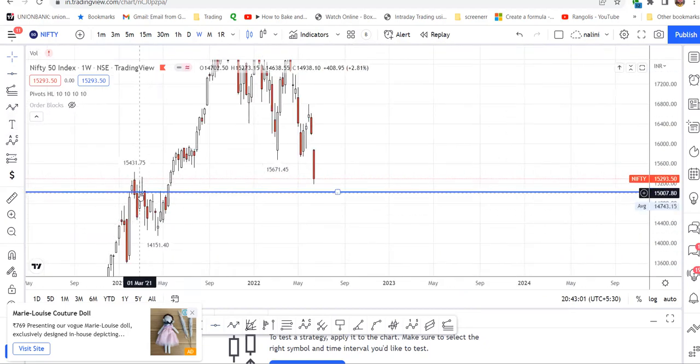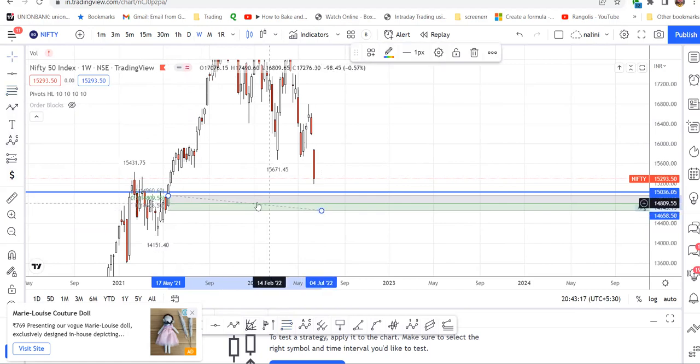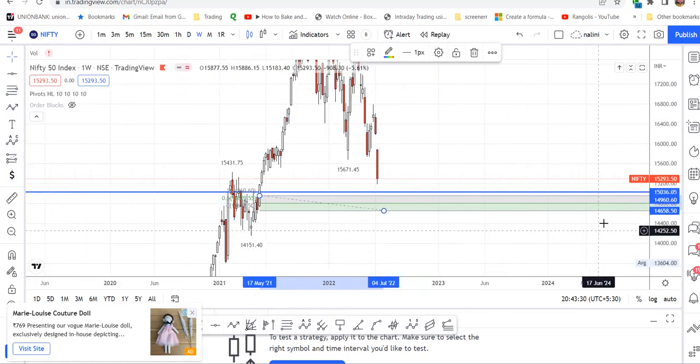This is the BOS, break of the structure to the upside. And this is the last red candle, which is responsible for the upward movement. So the order block is at 14,809, 14,979. It can go down also.